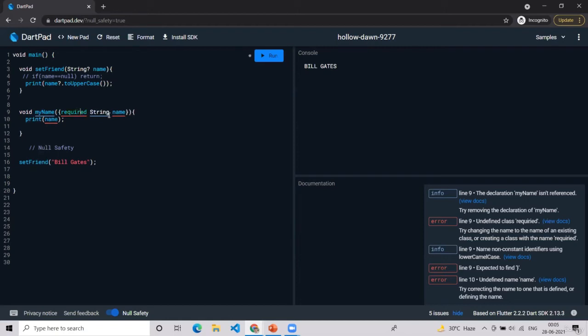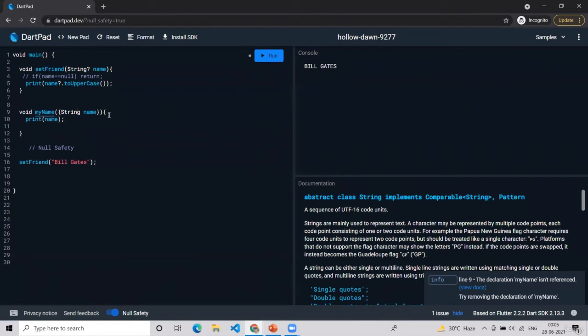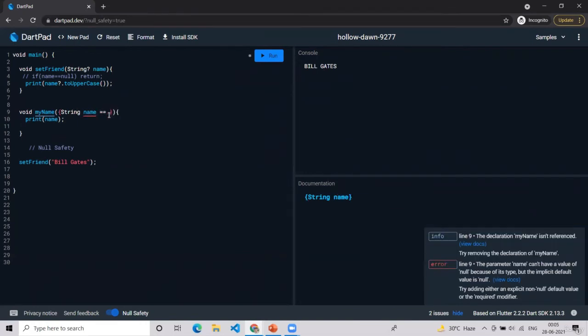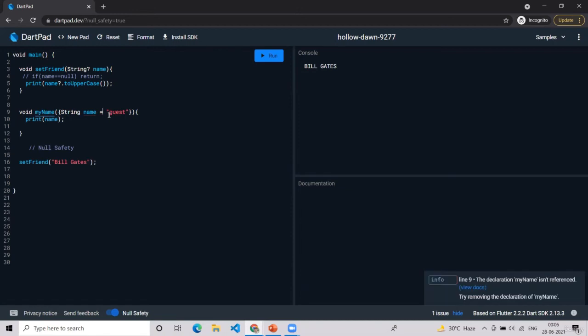Required, yes, this keyword, which simply means we have to send a value. We cannot just send null to this function. So that is the use of the required keyword, mostly in the times where the values can be optional, that is in the name parameter. Or if you don't want to write required, then the other thing is just to give a default value, suppose guest, like this. So this is a default value if the string name is containing null.